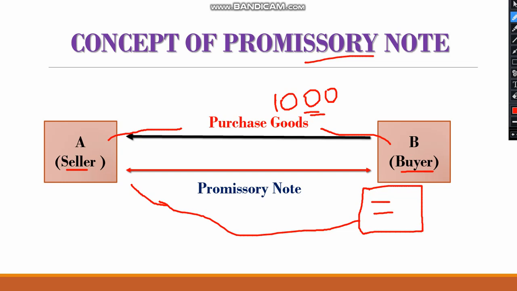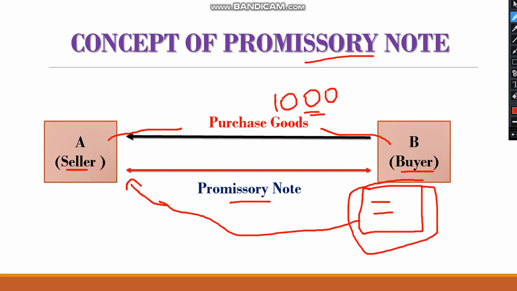Seller accepts this note. Now seller has trust on buyer that buyer is going to pay me 1000 rupees after 1 month or 2 months. So this note becomes a legal document, a promissory note for both the parties.